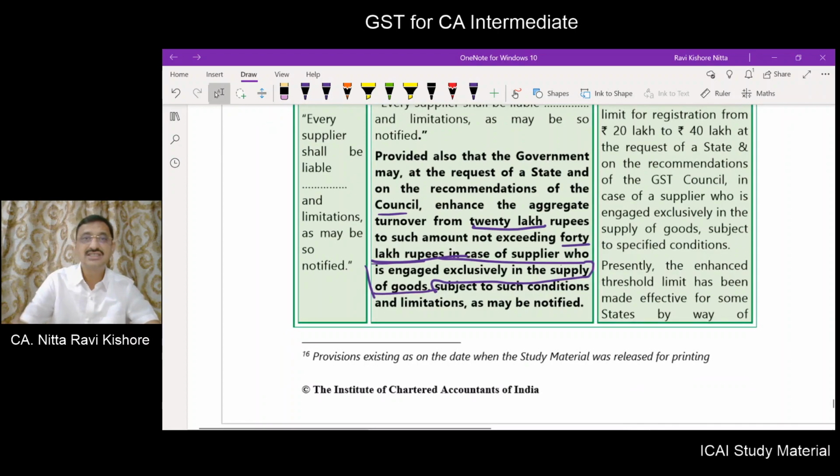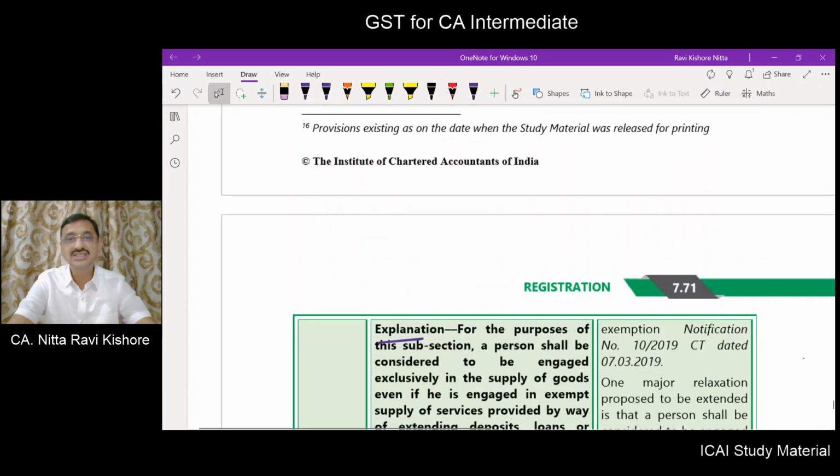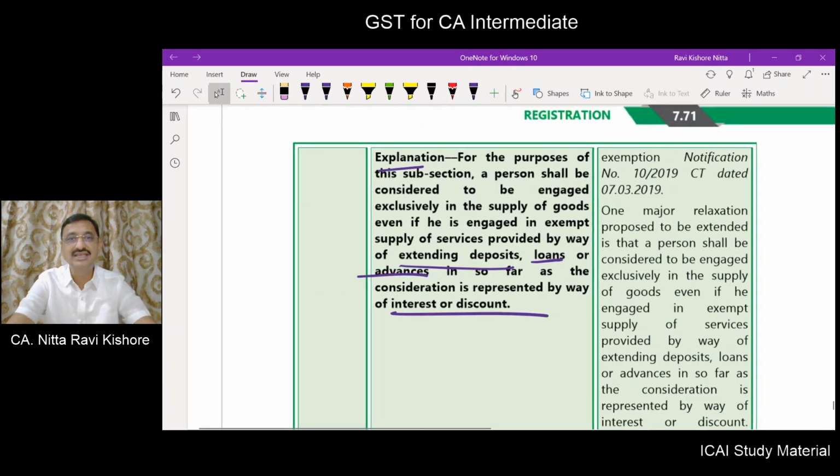What does it state? The government may, at the request of the state and on recommendation of the council, enhance the aggregate turnover from 20 lakh rupees to such amount not exceeding 40 lakhs in case of a supplier who is exclusively engaged in supply of goods, subject to conditions and limitations specified therein.